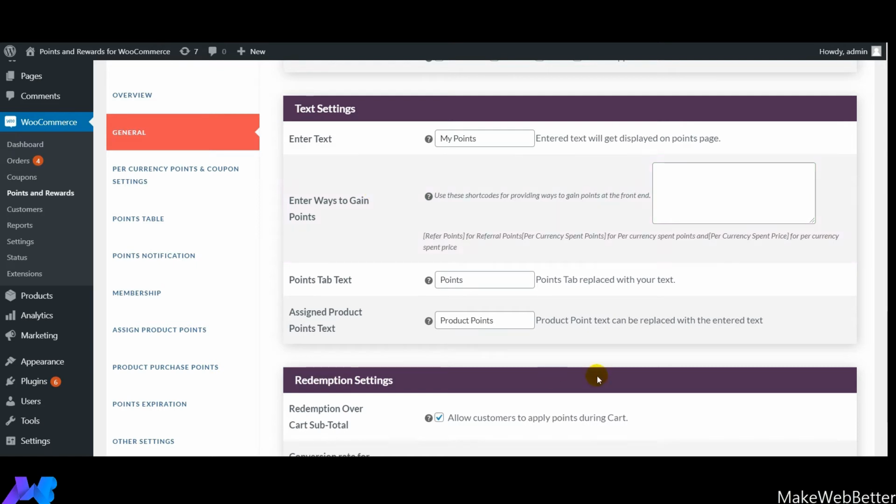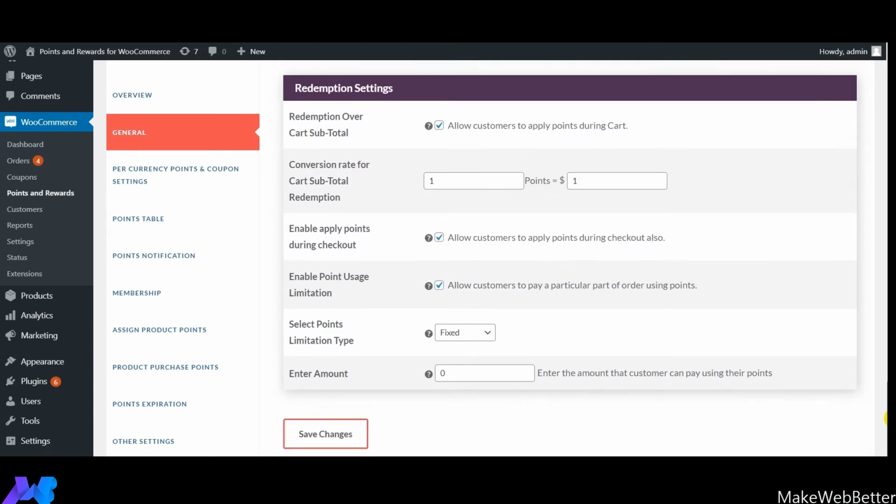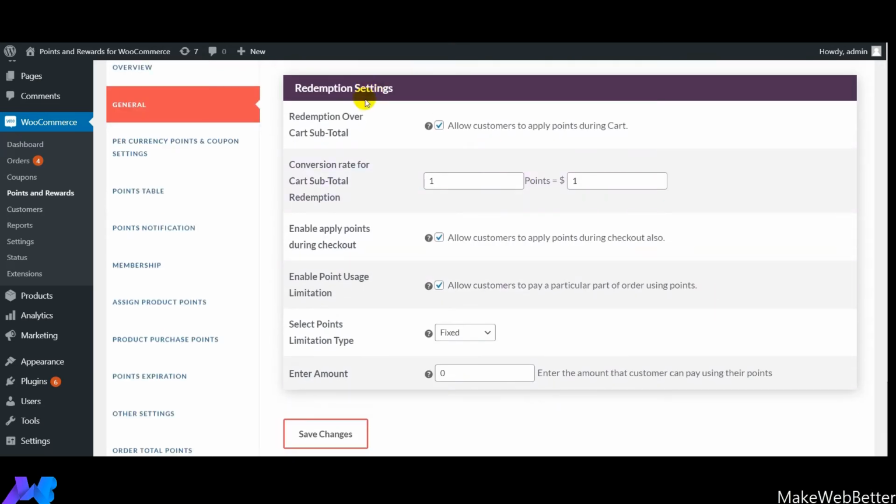After this, I explained how you can enable the redemption settings, what the different premium features installed in it are, and the different ways by which your customers will be able to redeem the points on the cart and the checkout page.